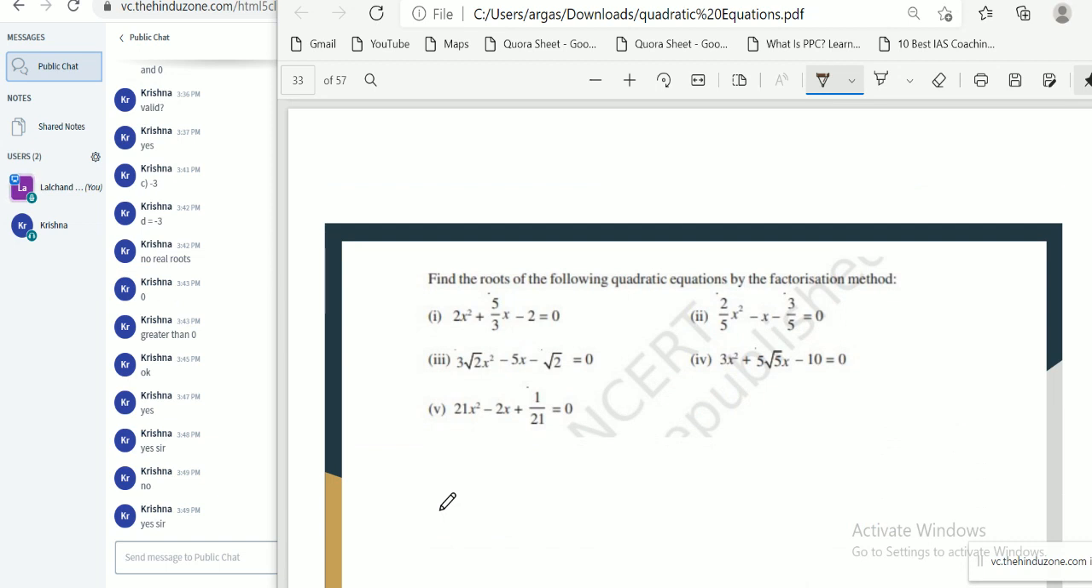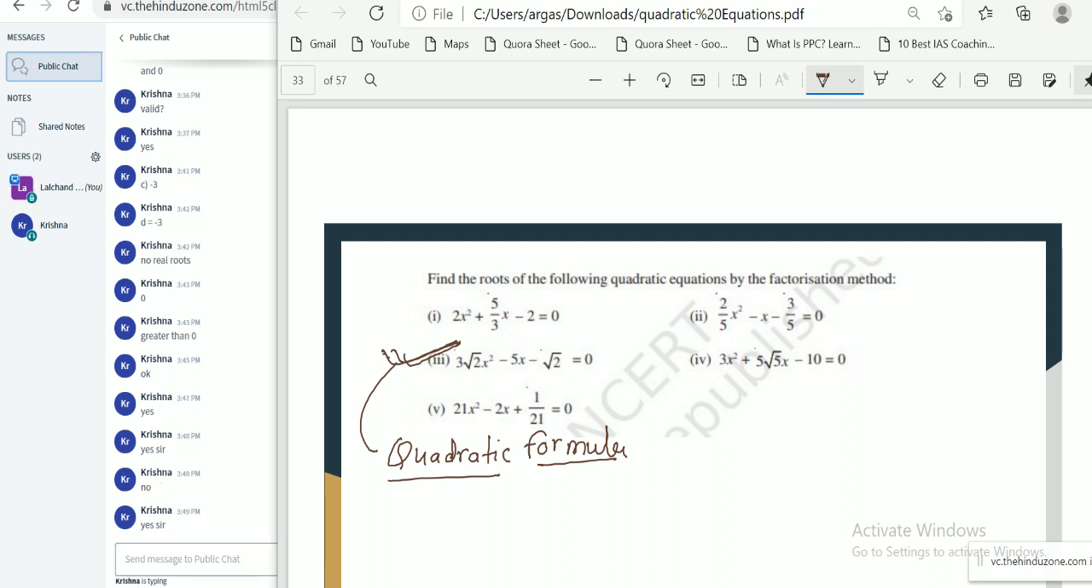Okay. So from this question, you have to solve third question by quadratic formula. So tell me root by solving the third question by quadratic formula. Can you apply this now? Okay, so tell me the root first.